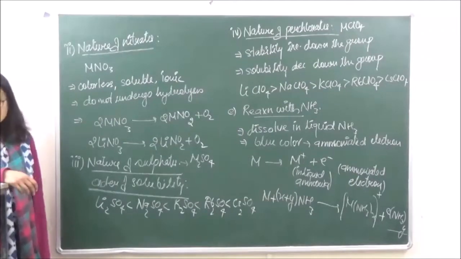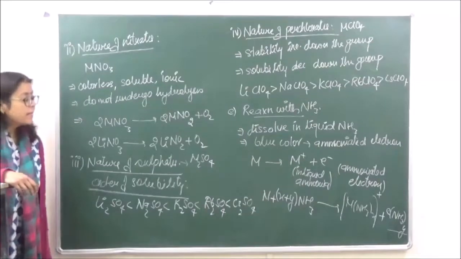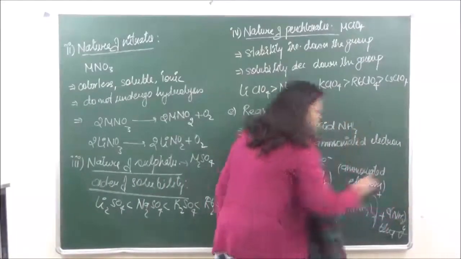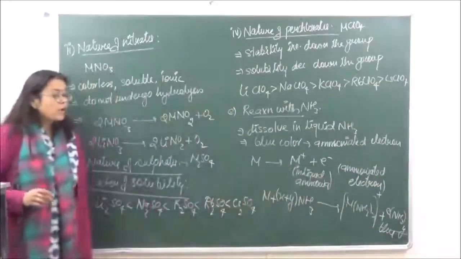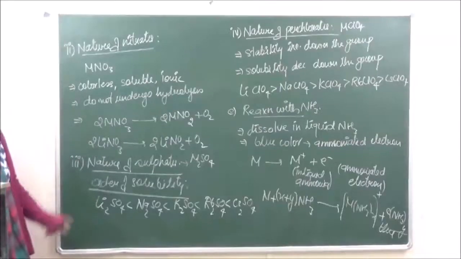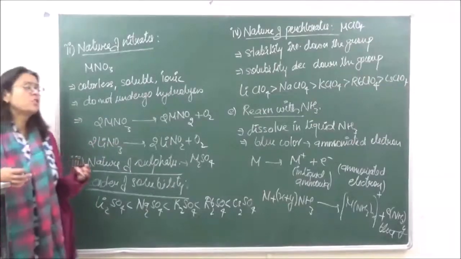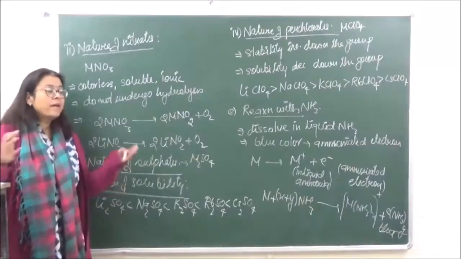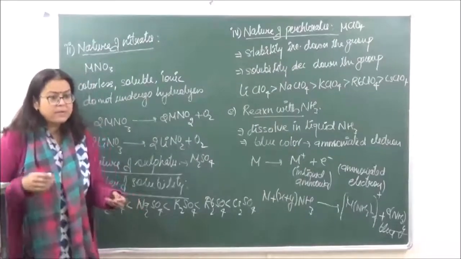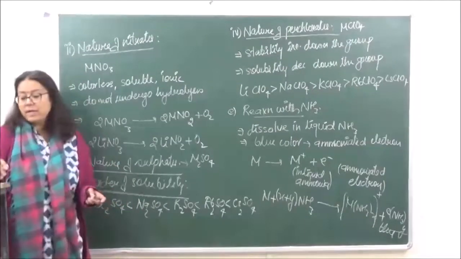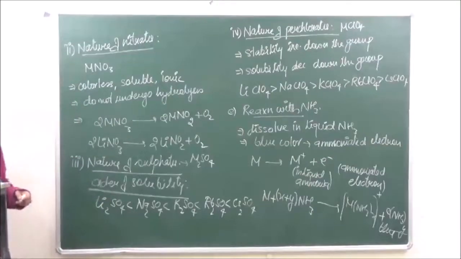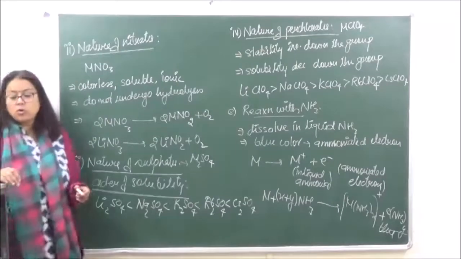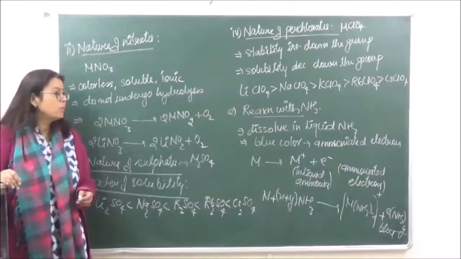Now in concentrated solution, what is going to happen? In concentrated solutions, the color changes from blue to bronze. That is because of aggregation of the electrons together. So in a concentrated solution it is going to be bronze, as metal clusters are formed, and in a dilute solution, the solution is going to have a blue color.